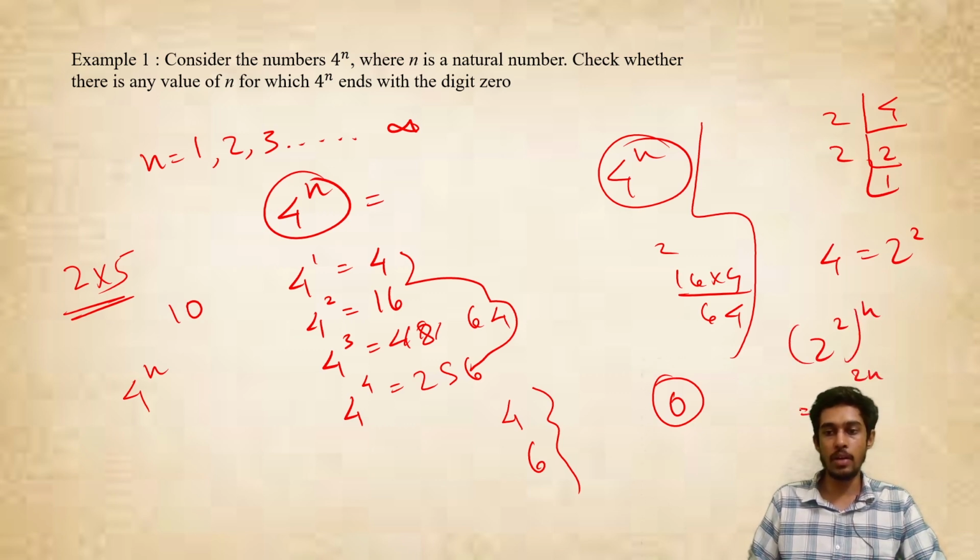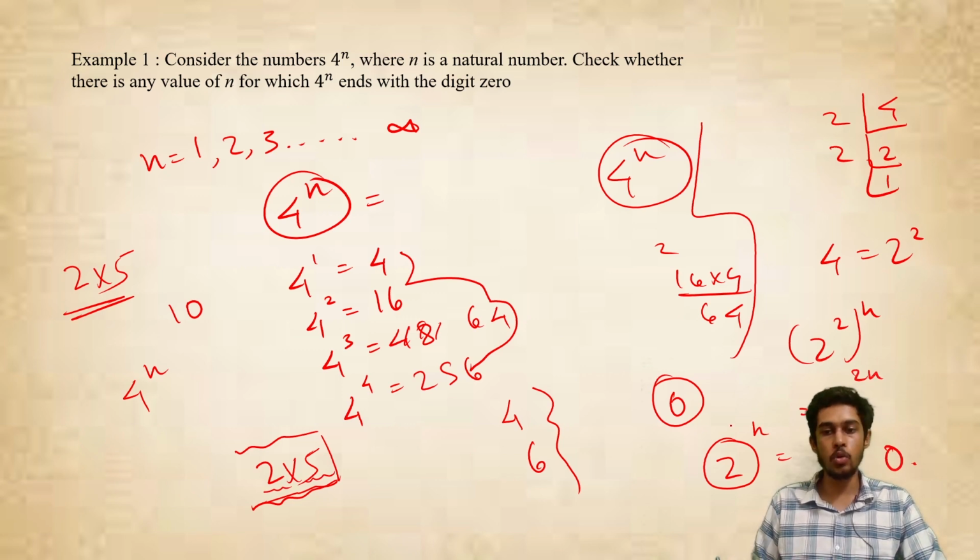So 2 to the power 2n, 2 is the only prime factor of 4. There is no 5 here, correct? So 2 to the power whatever it is, it will never end with 0. So this is how you will write the answer. You will say that for a number to end with 0, when you find its prime factorization, at least one 2 and one 5 has to be there. If there is only 2, it's not going to end with 0, whatever is the power.